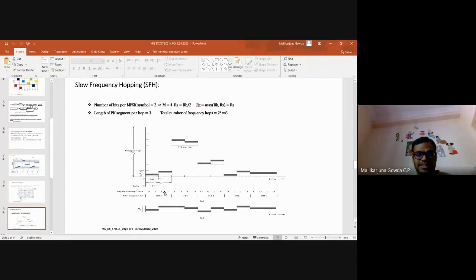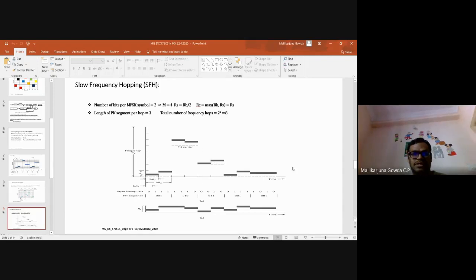That is F3 plus FC1 in the hopping sequence. That's what is at this point. And here 11 means F3, and the hopping sequence is 110, that is FC6. So F3 plus FC6, right? Then 10 is the next symbol. 10 means it is F2. Right, F2 plus FC6. That is at this point.